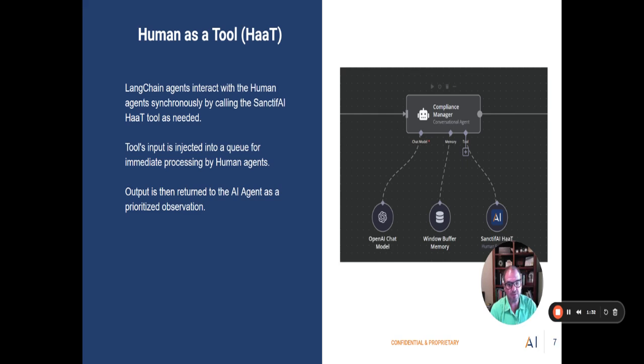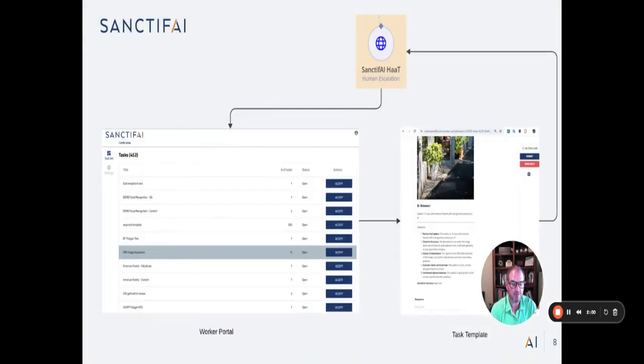Alternatively, you can use SanctifAI as a tool for your agents, where the agents can choose to reach out to SanctifAI and human intelligence if the need arises. For example, if something is generated that requires compliance, or if escalation is required and the agent wants to escalate that to a human waiting to deal with that sort of thing, it is a tool available for the agent. And there's a number of different use cases that each of these integrations lend themselves to.